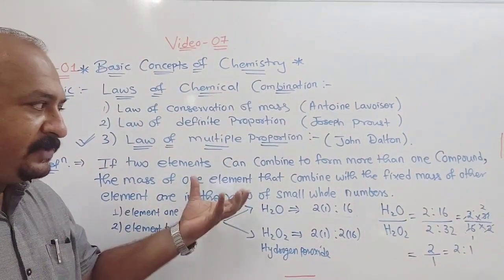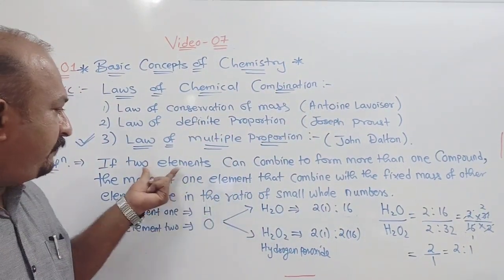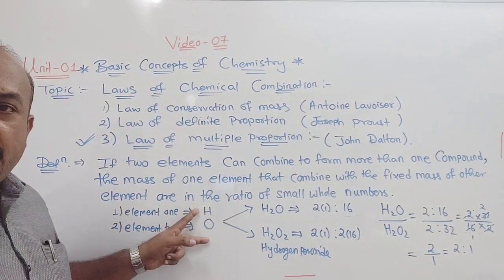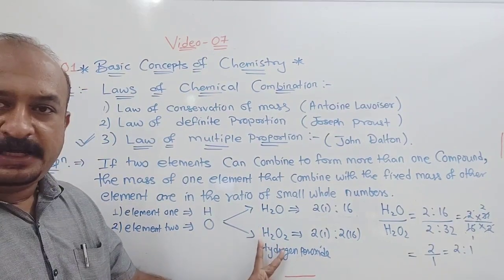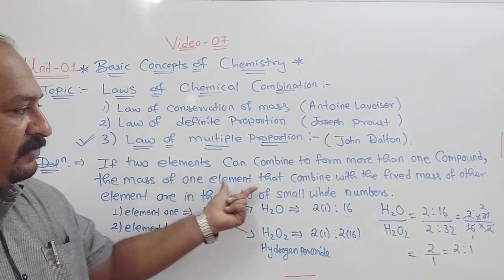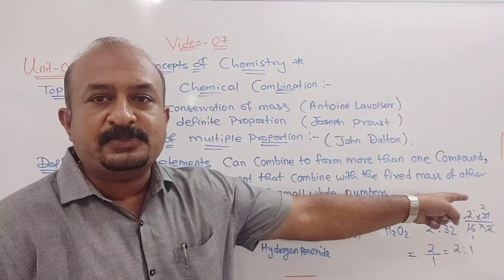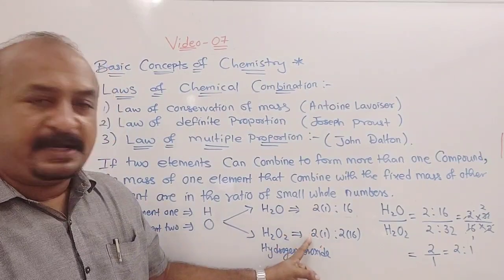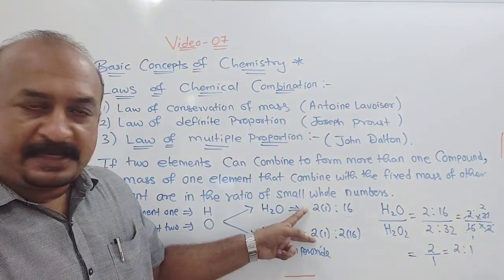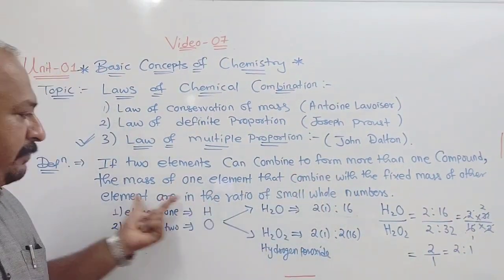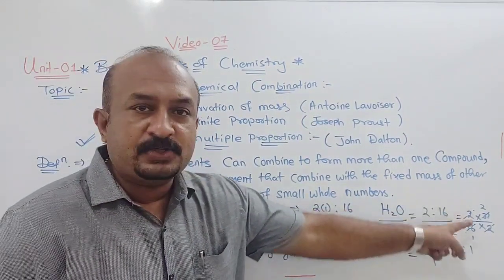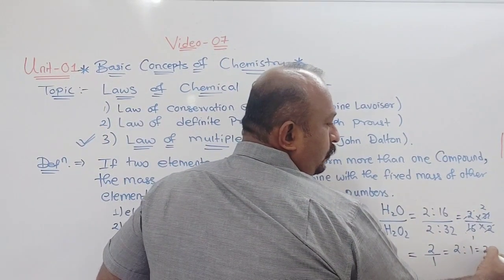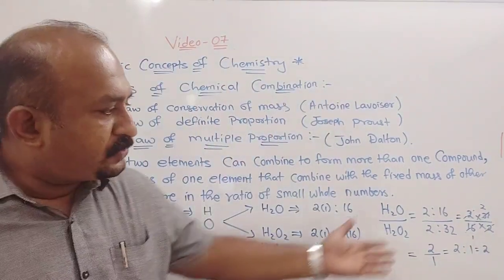What is the meaning? Now the definition will be clear. If two elements can combine to form more than one compound, these are the two elements which combine to form water and hydrogen peroxide. Then the mass of one element that combines with the fixed mass of the other element, hydrogen being the fixed mass, is in a ratio of small whole numbers. You get 2 or a small ratio.